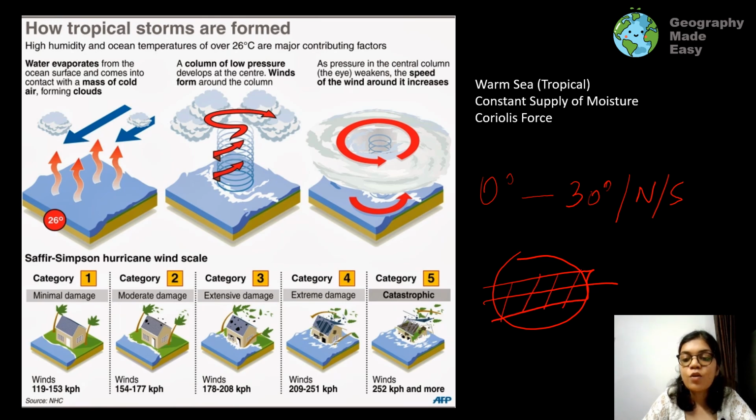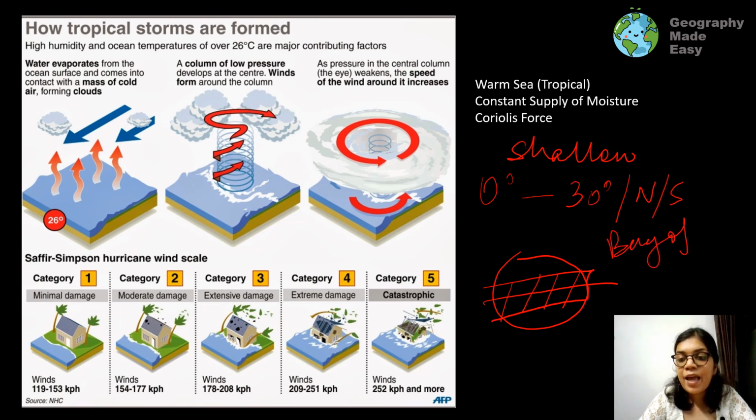This is the belt around which the tropical cyclone will form. So a warm sea, and usually a shallow sea, somewhere which is not so deep, is required for the storm to form. This is the reason why we see more storms in the Bay of Bengal than in the Arabian Sea, because the Arabian Sea is deeper compared to the Bay of Bengal.